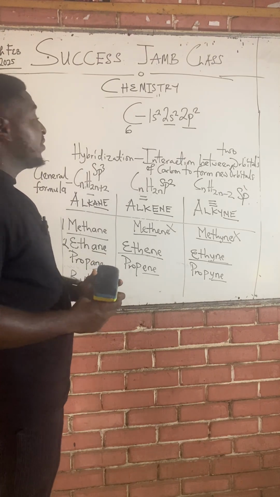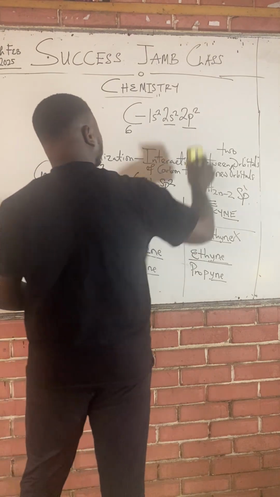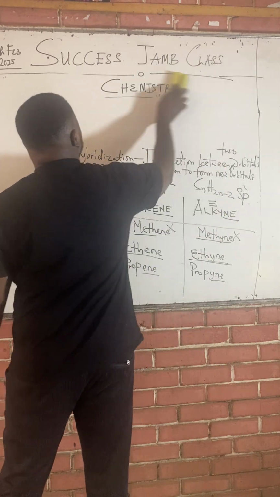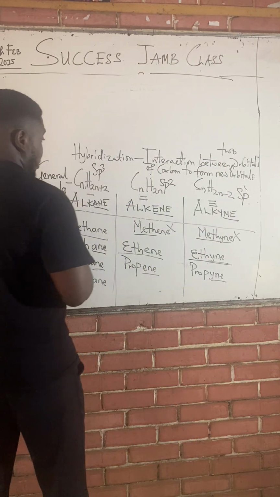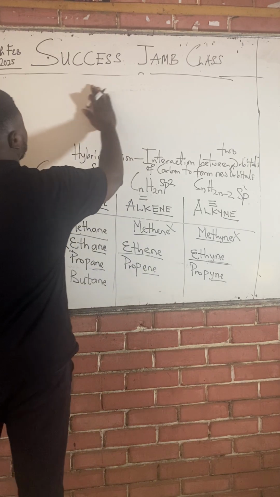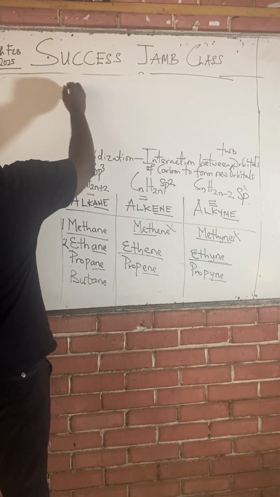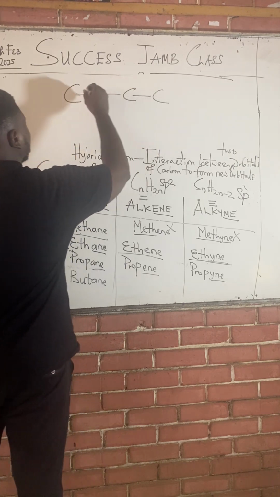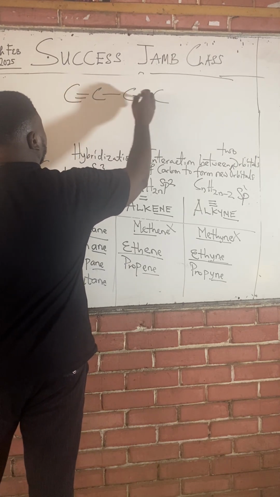Now, moving forward, I hope you've understood hybridization. Another thing we need to understand is that for the alkene and the alkyne family, they can have more than one double bond. Class, look at this one. Double bond here and double bond here.